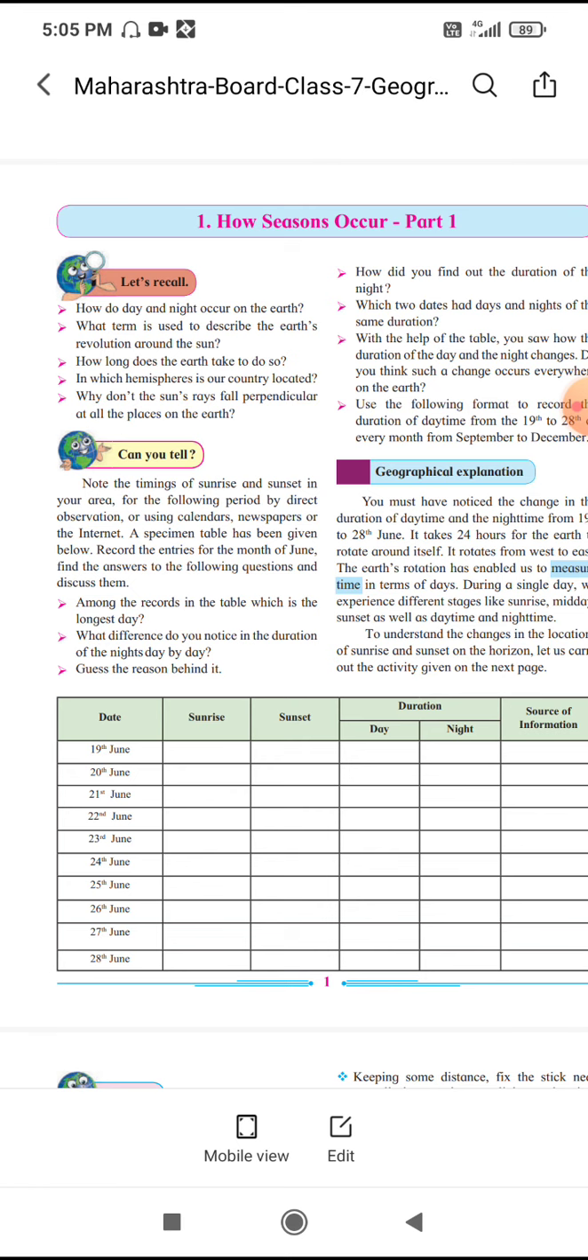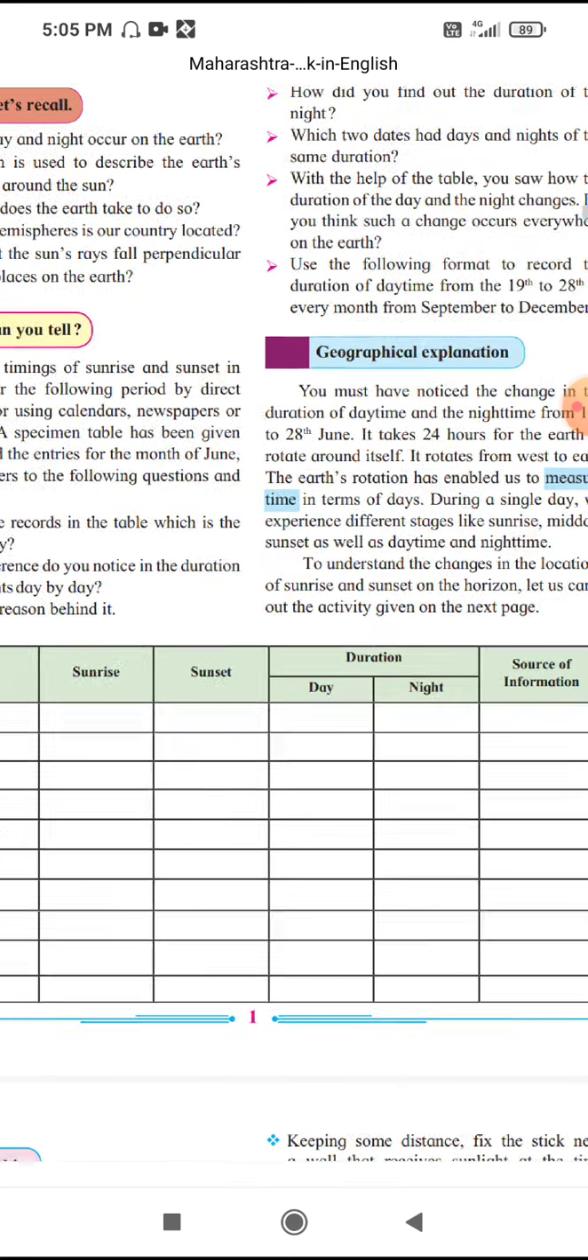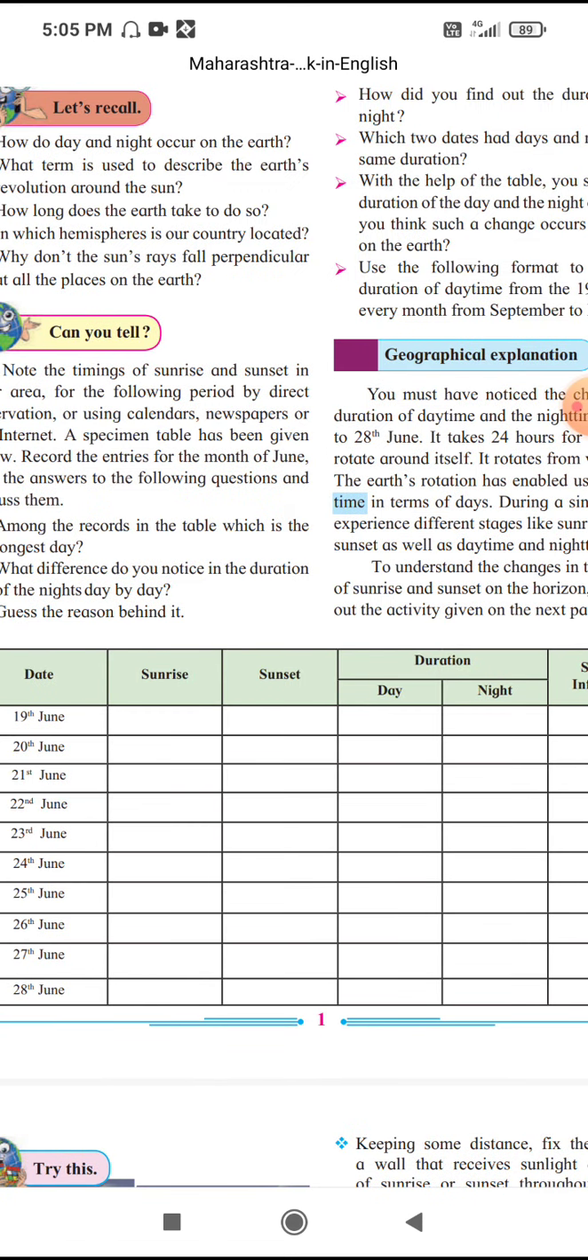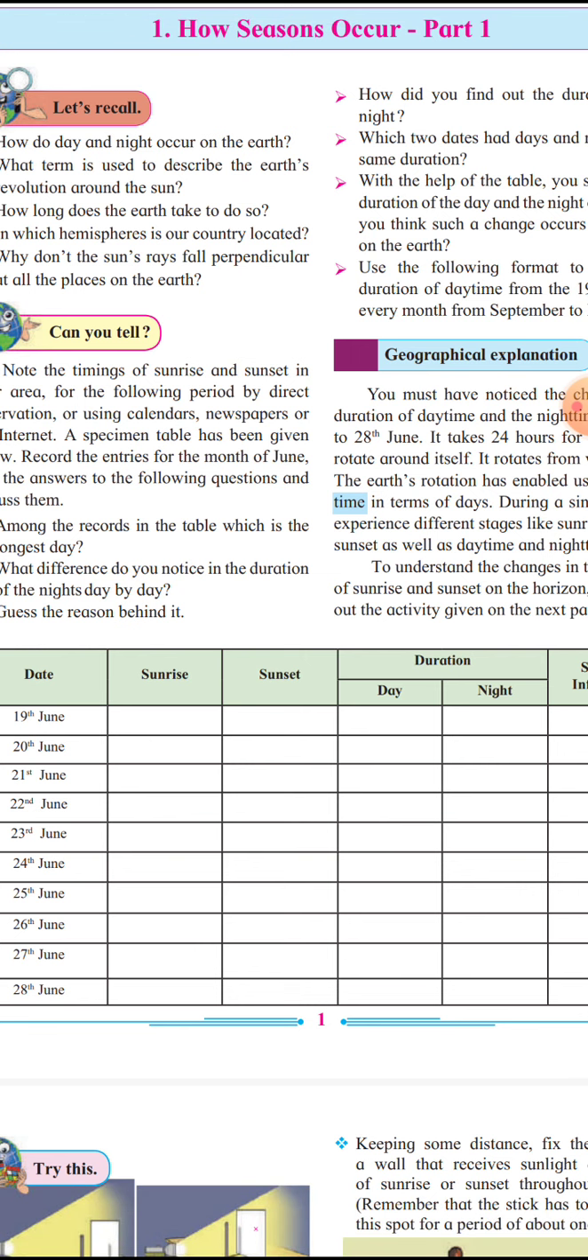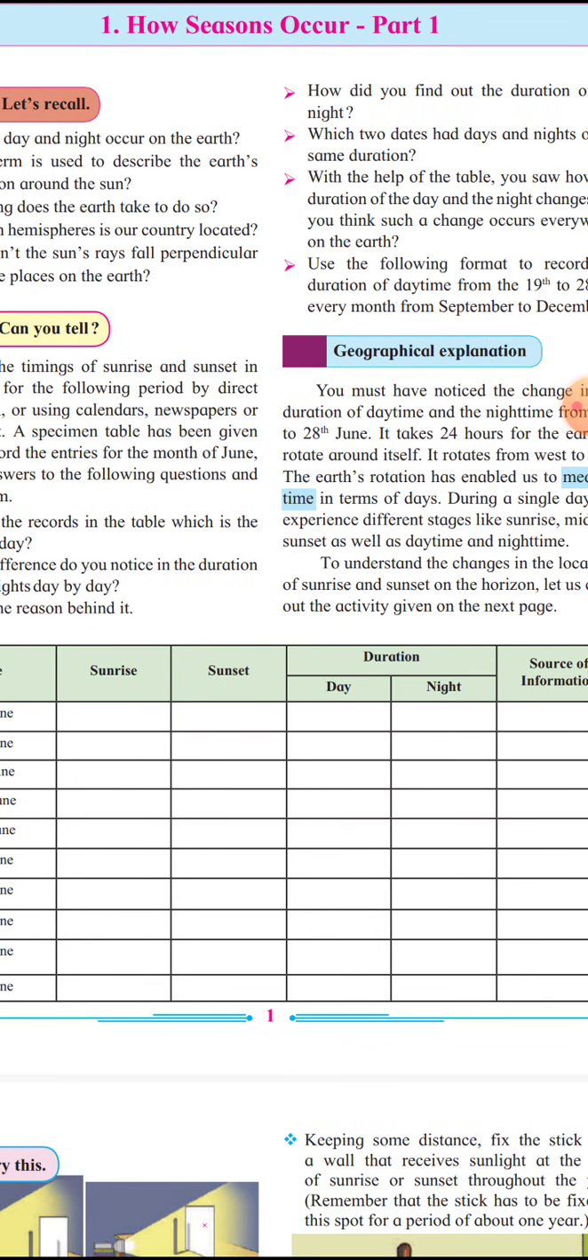In it, eight days ago I told you about one activity, the chart given here. To fill this chart, from 19th June to 20th June, you had to write the sunrise time, sunset time, and the duration, meaning how much time is for day and how much time is for night. The source of information means whether you collected the information from a calendar or the internet; from all the sources you have to write the source. I think all of you have completed this activity.